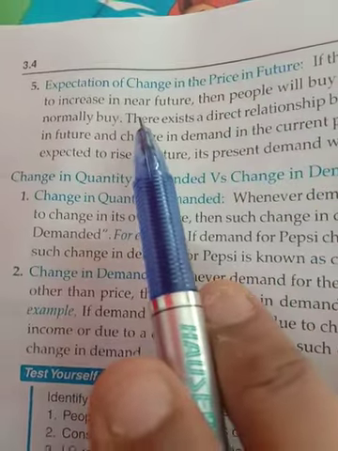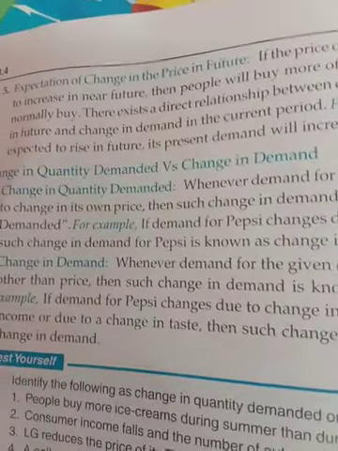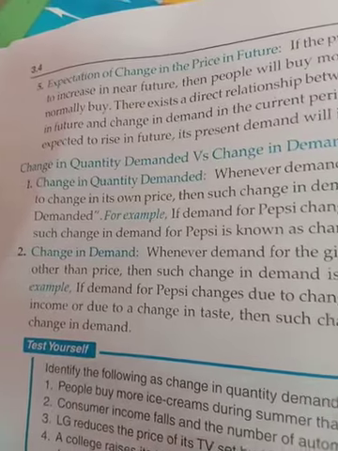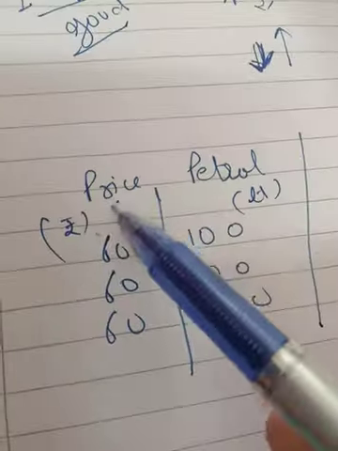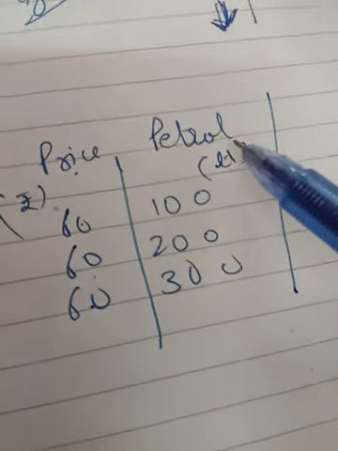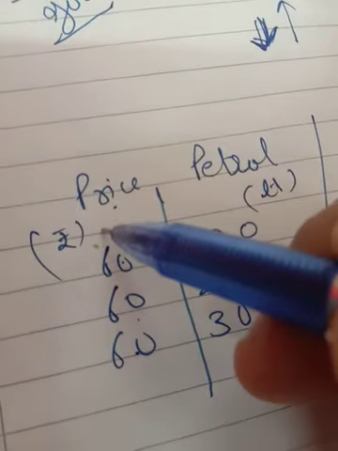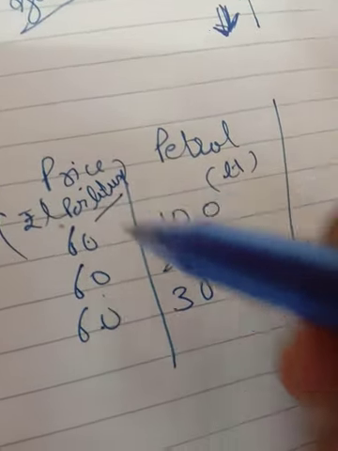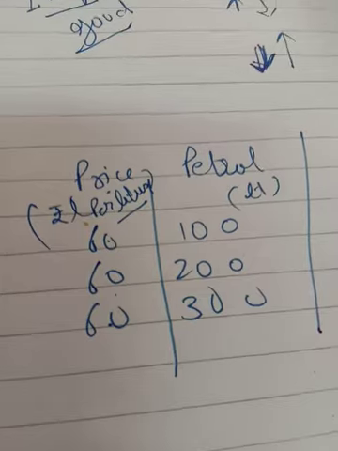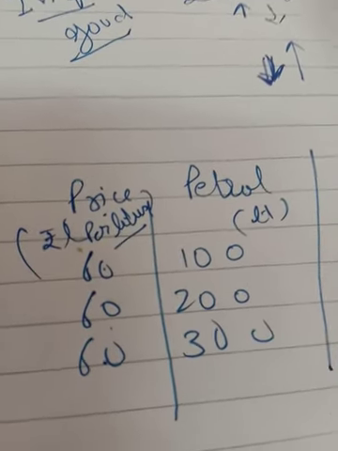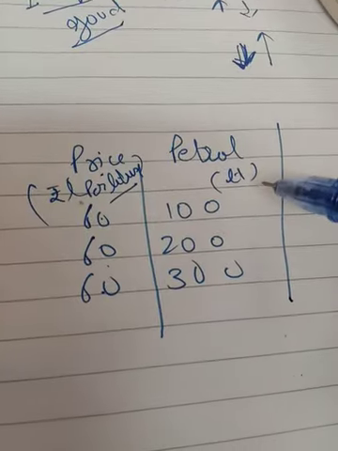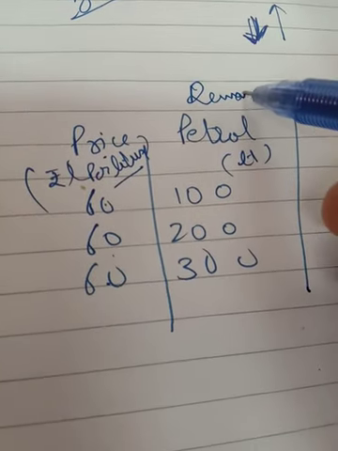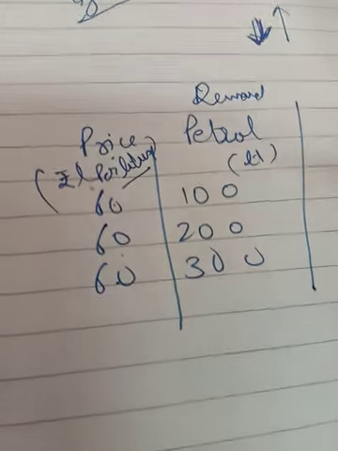So if it has been expected that there is a decrease in price in the future, then what is the effect on demand at the same price? So now the case is the price remains constant at 60 rupees per liter, implying that price is always given per liter. Price is always given for one unit or standard unit in economics in any table. Now petrol is the commodity whose demand has been increasing. This is the demand of petrol, and it has been increasing at the same price.